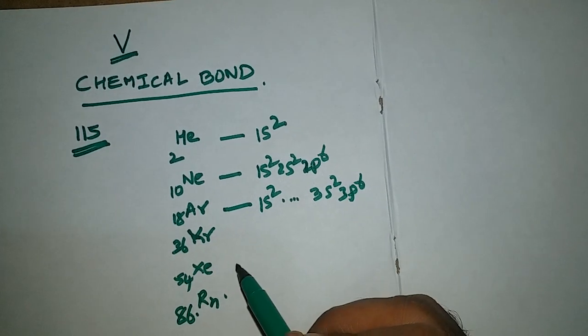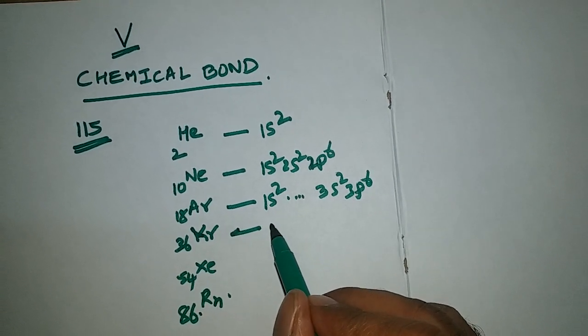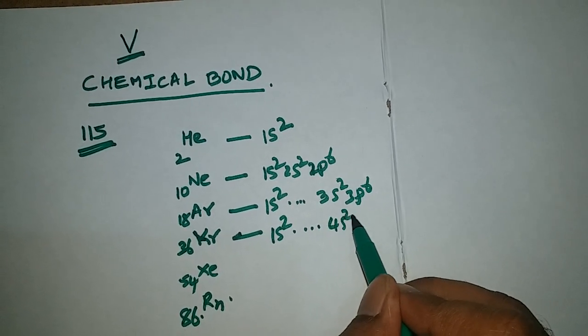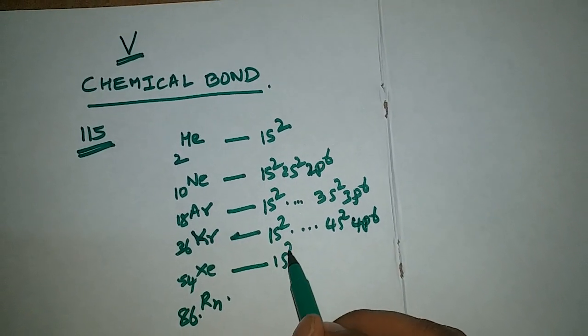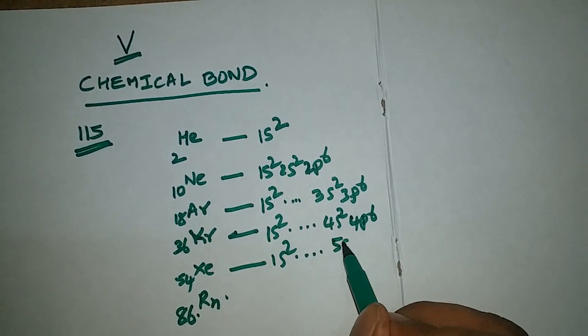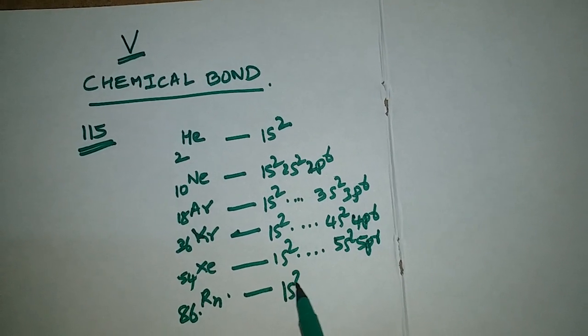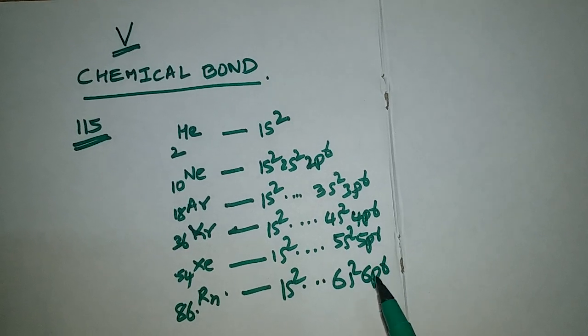After that you have 3s2, 3p6. When it comes to krypton, the electronic configuration is 4s2, 4p6. Xenon 5s2, 5p6. Radon 6s2, 6p6.